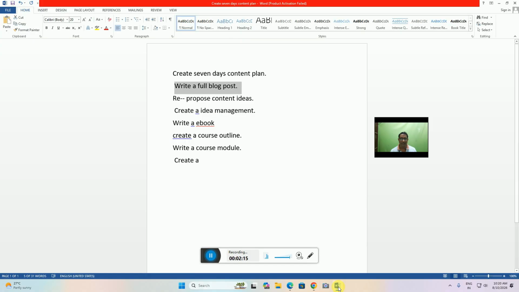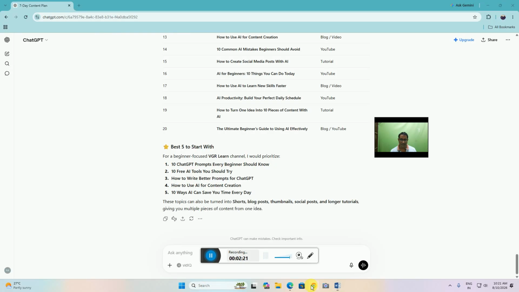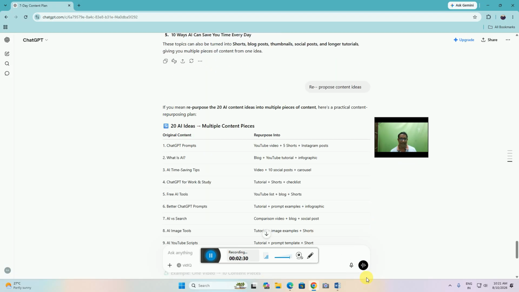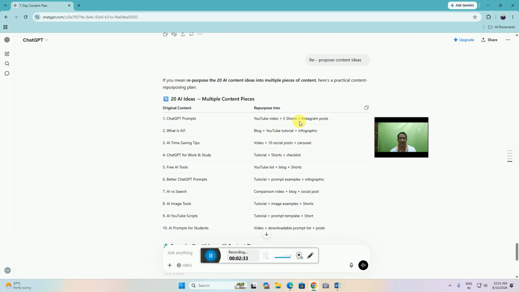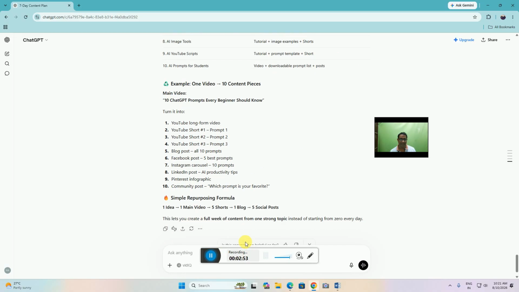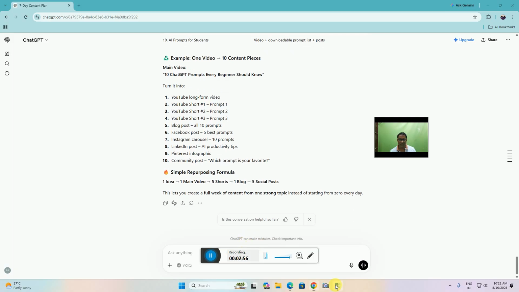This is another prompt, the repurpose content ideas. Then list the 10 to 20 AI ideas, multiple content ideas: YouTube videos, 5 shorts, Instagram post, and what is AI? Blog, YouTube tutorial, infographic, AI time saving tips, and ChatGPT work studies, free AI tools, better ChatGPT prompt, tutorial prompt, example, infographic, AI search. This way it gives these 10 ideas. The Facebook post. After that, another prompt is